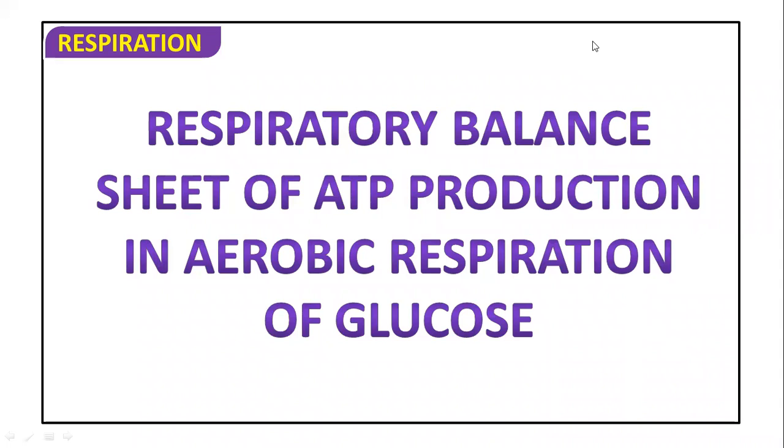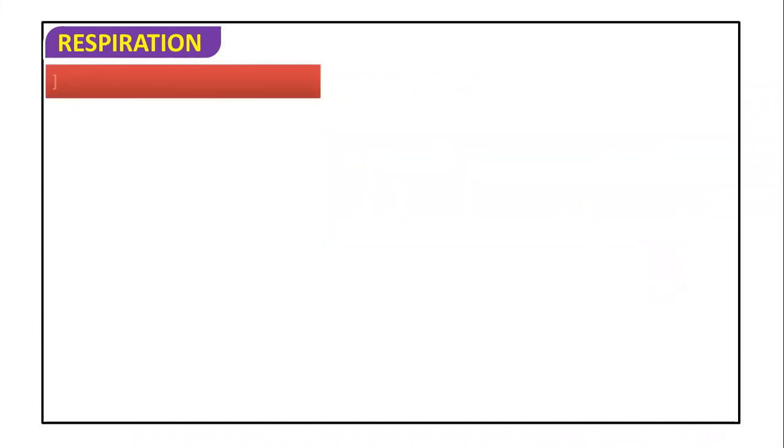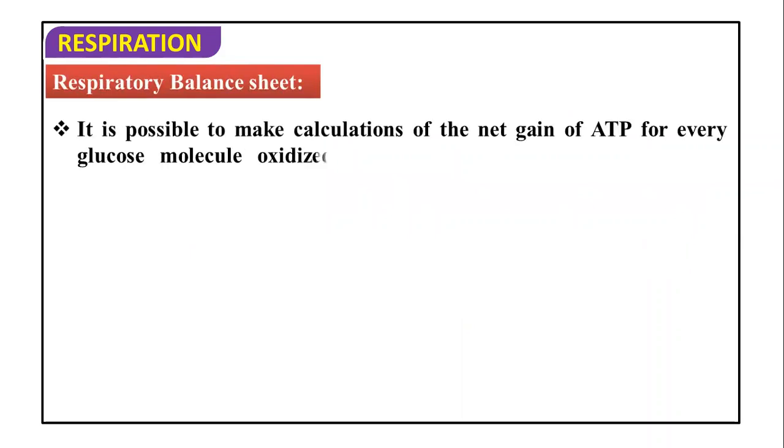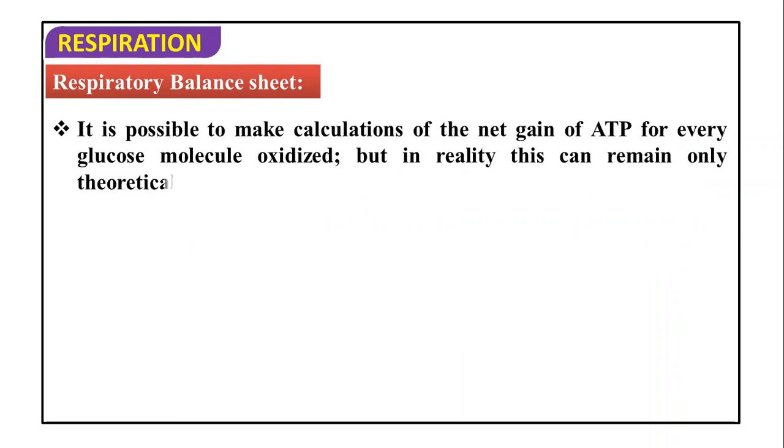That means whatever the total ATP we are getting from one glucose through aerobic respiration, we need to discuss here. So in this respiratory balance sheet, it is possible to make a calculation of the net gain of ATP for every glucose molecule oxidized. But in reality, this can remain only a theoretical exercise.